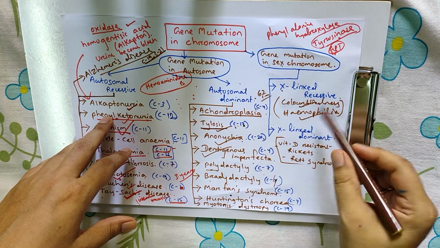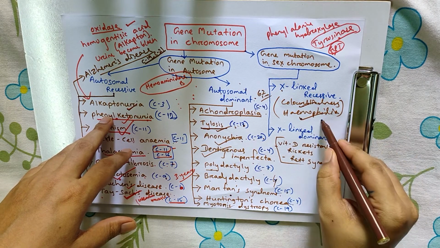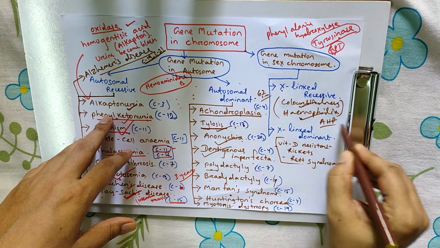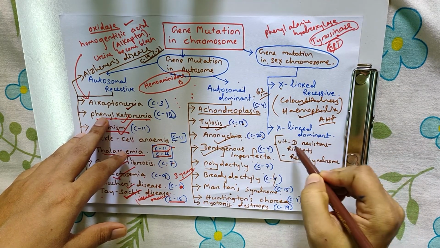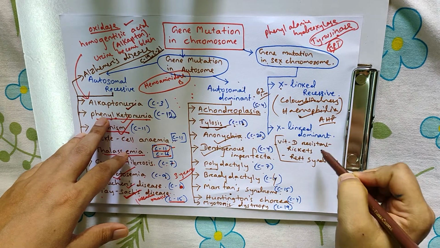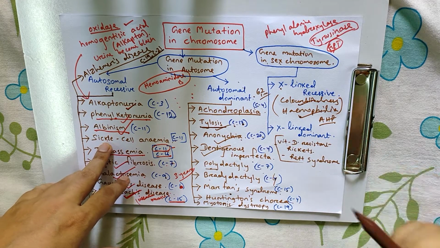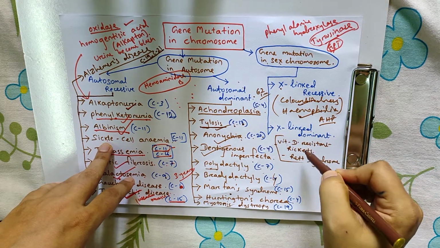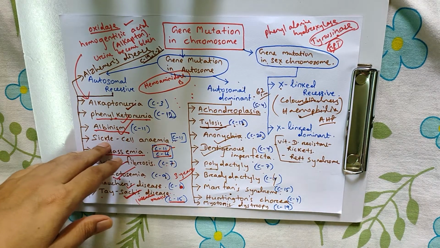Color vision defect, and in this the blood does not clot, an AHF gene defect. X-linked dominant, vitamin D resistant rickets. That means vitamin D is not utilized. X-linked dominant case. And Rett syndrome, what happens here?